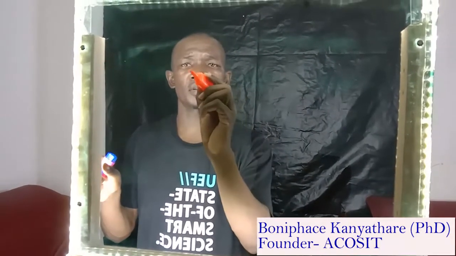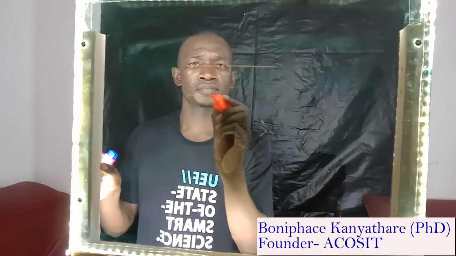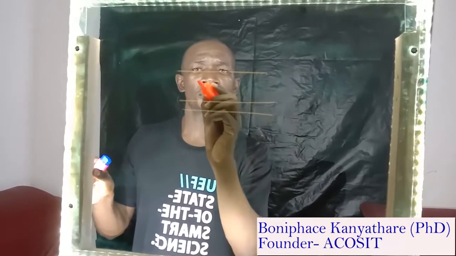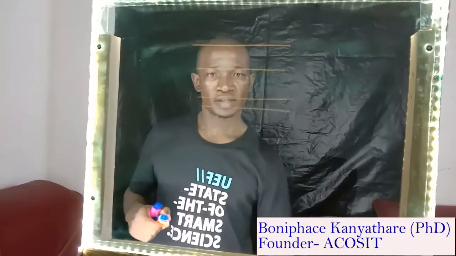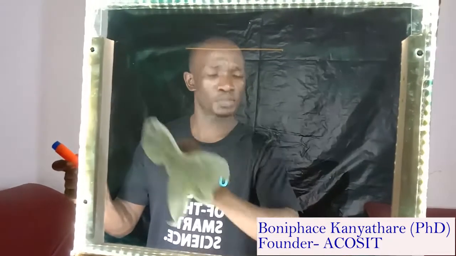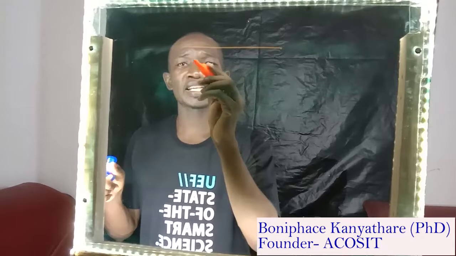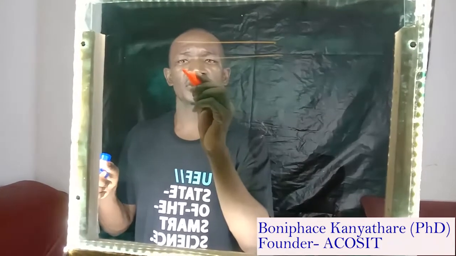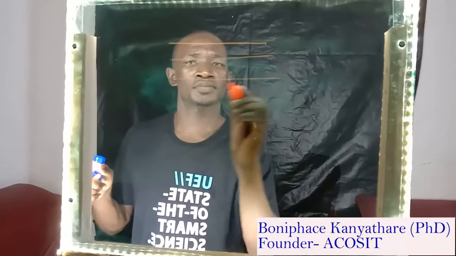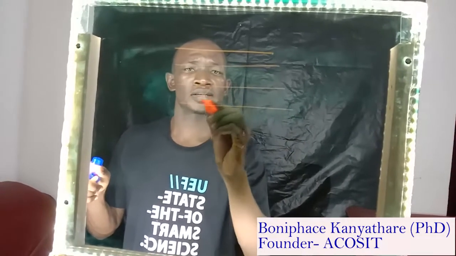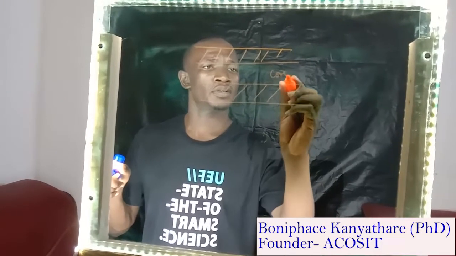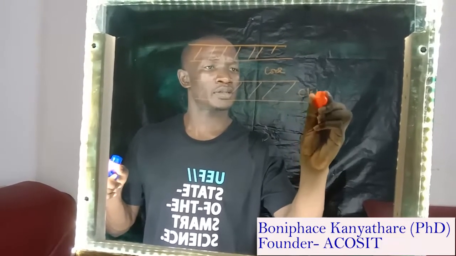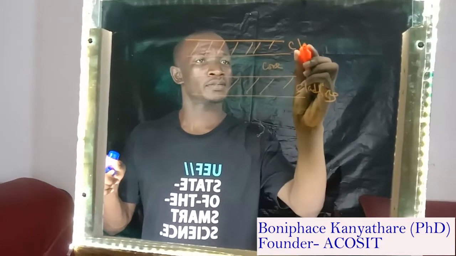So if this is a fiber optics cable, in the middle is the core, and the surrounding medium is cladding. I think the way I'm drawing it here is not proper, because the core is always very small compared to the cladding, but we'll make it a little bit larger for elaboration. So if this is our core, and the surrounding part is cladding. This is the fiber optics core, this is cladding, this is also cladding.